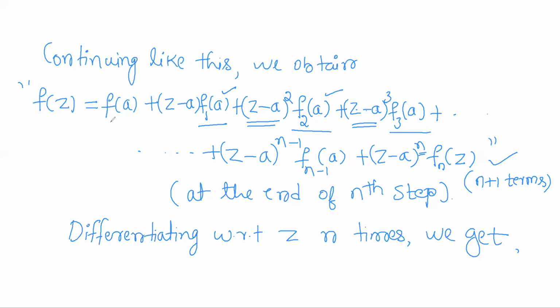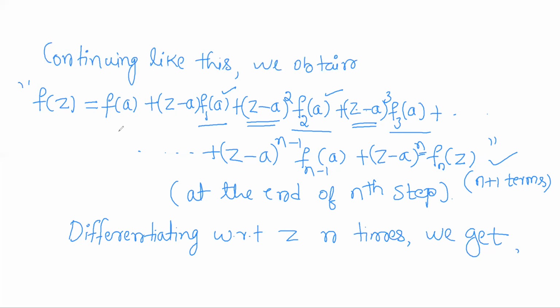So we have f of z equals f of a plus z minus a into f1 of a plus z minus a whole square into f2 of a plus z minus a whole cube into f3 of a, and so on, z minus a whole to the power n minus 1 into fn minus 1 of a, plus z minus a whole to the power n into fn of z, right?